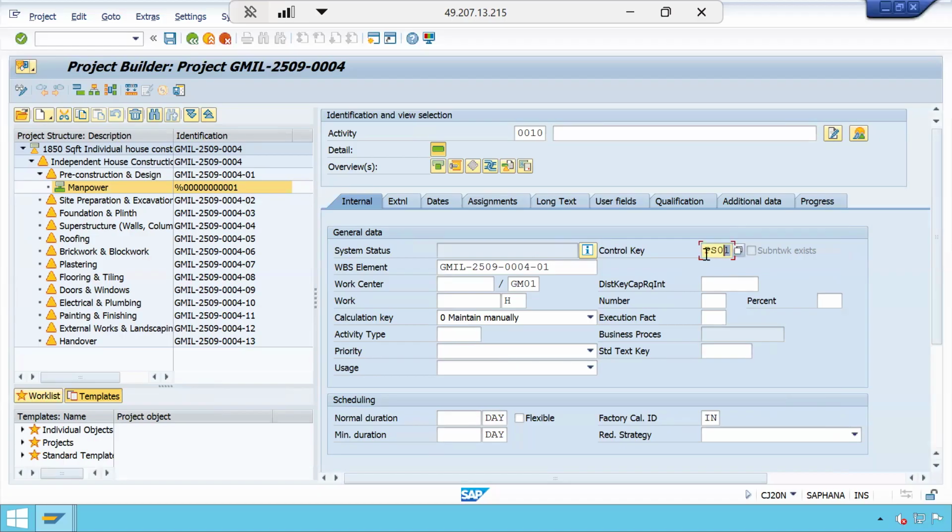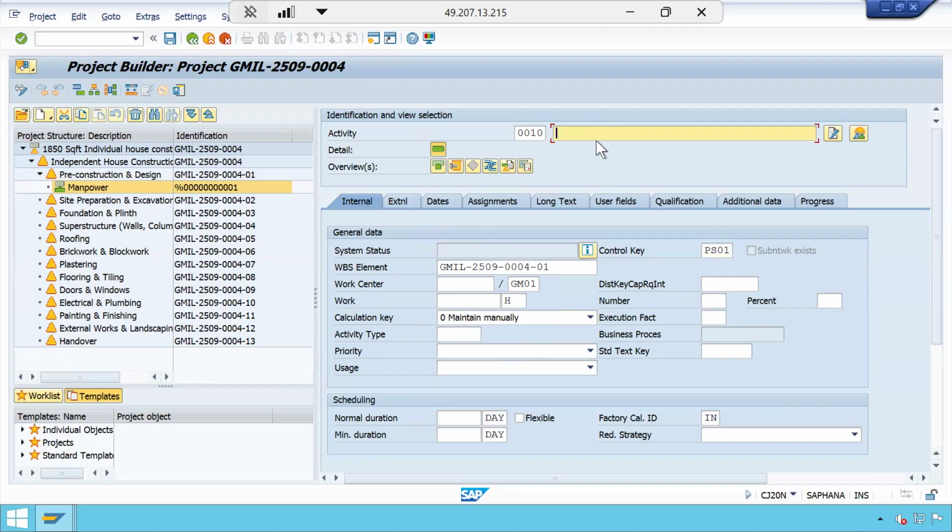Whenever you create an internal activity, blindly just remember, internal activity means PS01 is the control key that will come. Let us say some consultant may have copied this and done PS1, but you need to check whenever you create that. It should allow you to enter the work center, work and activity type. For the internal activity, these are the parameters that you need to enter. Whereas for external services and general costs, the control keys will change accordingly. The views will also change. I will show that, don't worry.